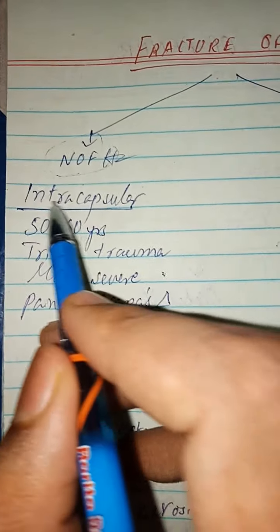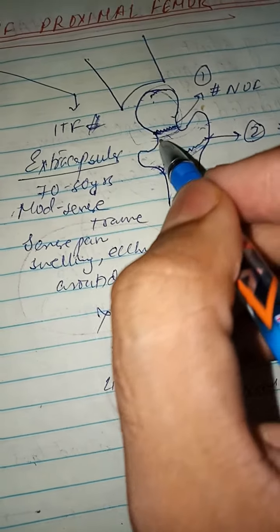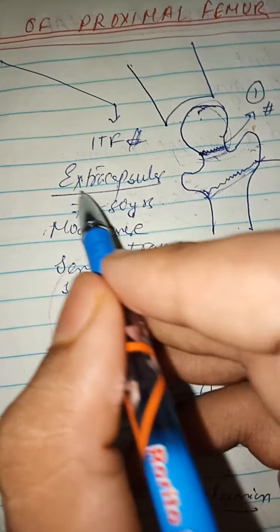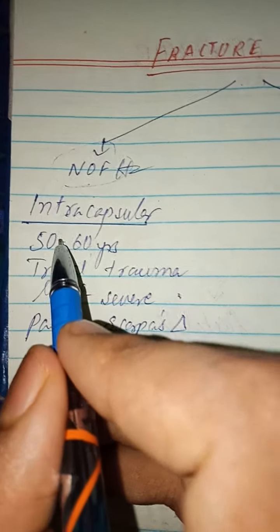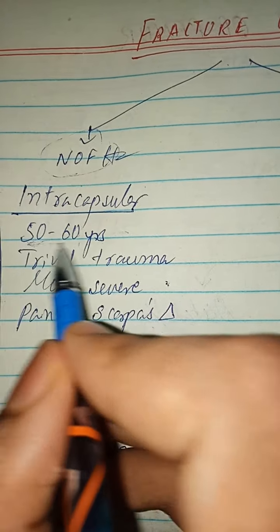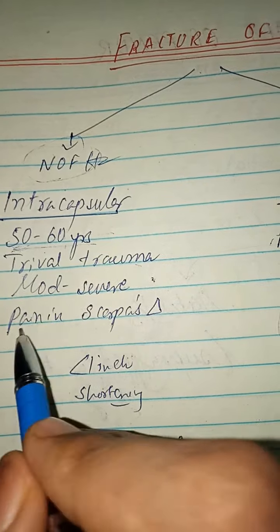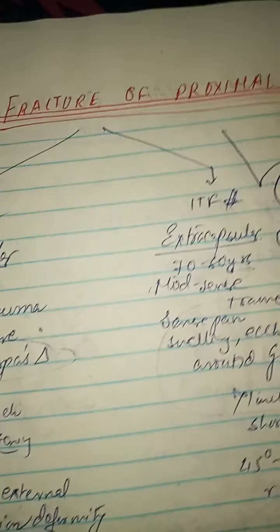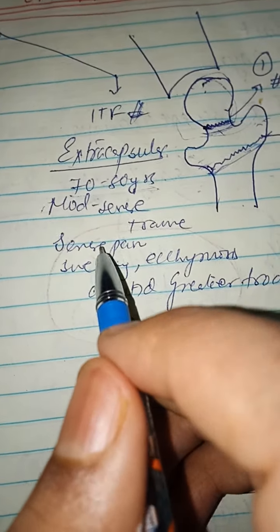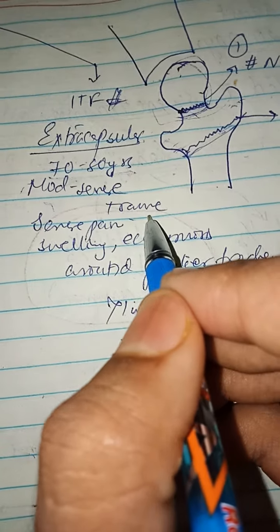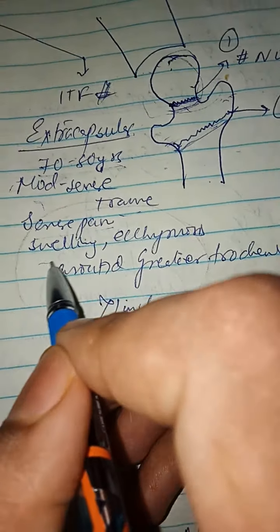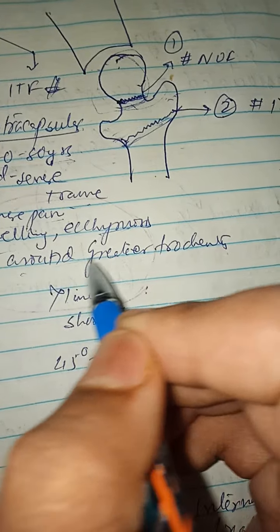So neck of the femur fracture is an intracapsular fracture because it is wholly covered by the capsule. Intertrochanteric fracture is an extracapsular fracture. Neck of the femur fracture is basically seen in 50 to 60 years of age. Intertrochanteric is seen in the 70 to 80 years of age. It is due to trivial trauma. There is moderate and severe pain in the Scarpa's triangle, and in the intertrochanteric fracture there is a moderate to severe trauma, and there is a severe pain with swelling and the ecchymosis around the greater trochanter.